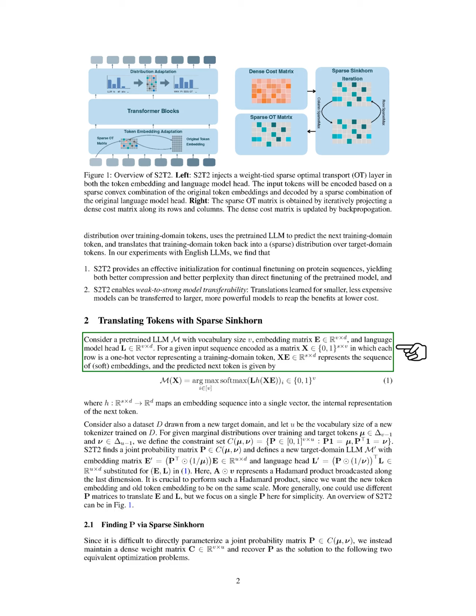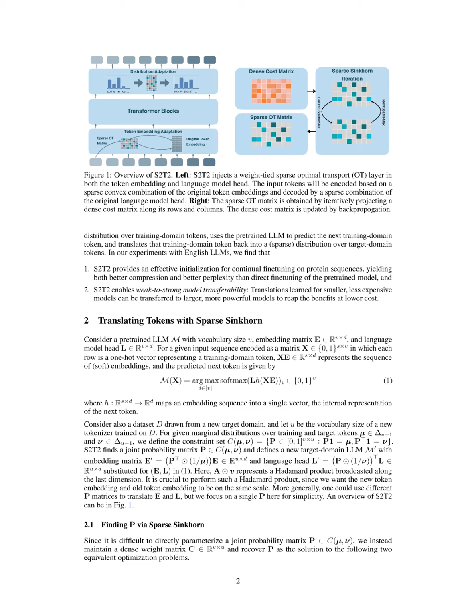We also outline the mechanics of translating tokens with S2T2, considering a pre-trained LLM with a specific vocabulary size and embedding matrix. For a given input sequence, we represent it as a matrix where each row corresponds to a training domain token. We define a joint probability matrix that helps create a new target domain LLM with adjusted embedding and language model heads. This adjustment ensures that the new and old token embeddings are on the same scale, simplifying the translation process. An overview of S2T2 is provided in the accompanying figure.